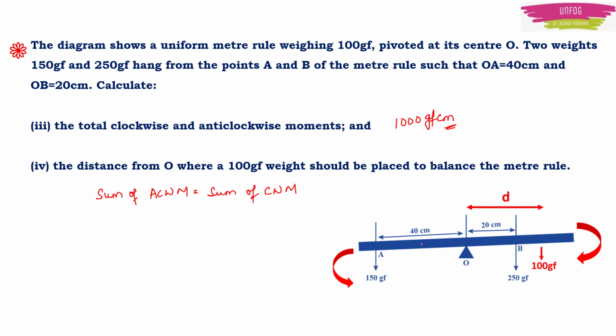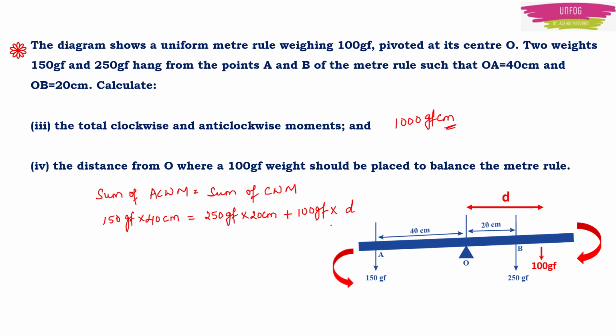But in the clockwise moments part, we need to add 100 gram force now. And we don't know the distance, we have to find that distance. So we write it this way. Here it is 150 GF into 40 centimeter. This will be equal to 250 GF into 20 centimeter plus the new weight 100 GF into the distance which we don't know, we have to find it.